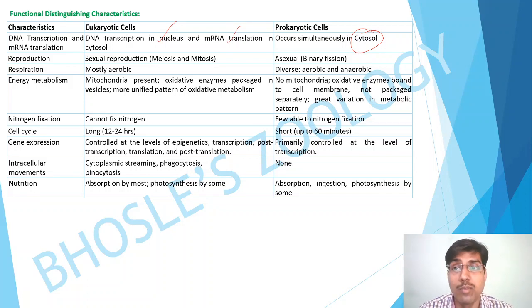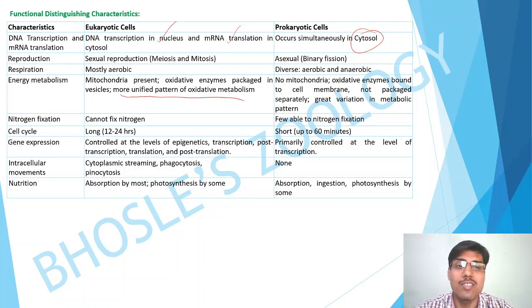The respiration mode is strictly aerobic in eukaryotes, and can be aerobic or anaerobic in prokaryotic cells. Then energy metabolism: mitochondria are present in eukaryotes, and the oxidative enzymes are packaged in vesicles. A more unified pattern of oxidative metabolism occurs in case of what?